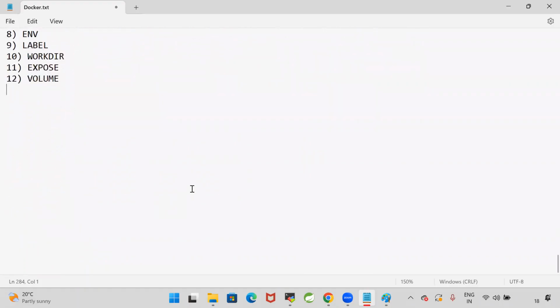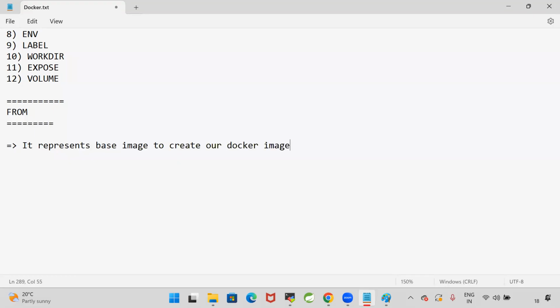So the first one is the FROM keyword. So what is this FROM keyword? The FROM keyword is used to represent the base image to create our own image. It represents the base image to create our Docker image.